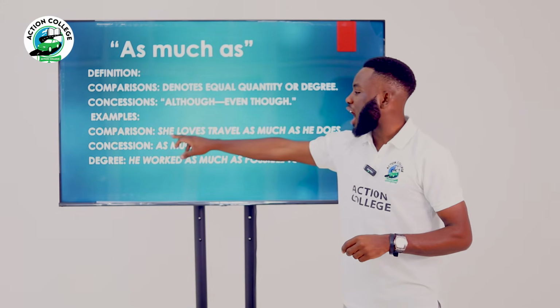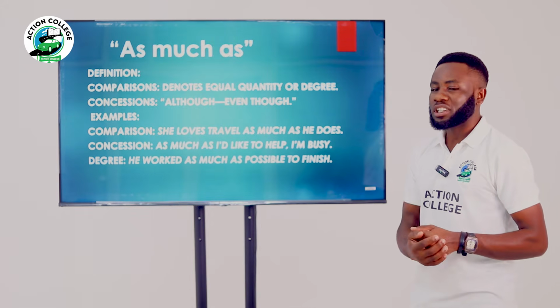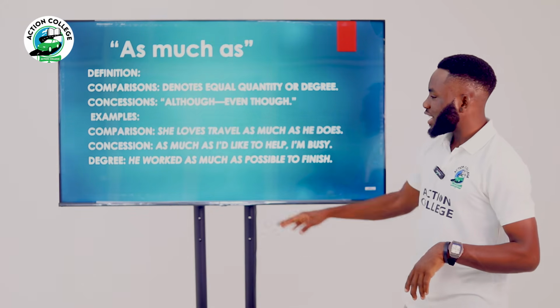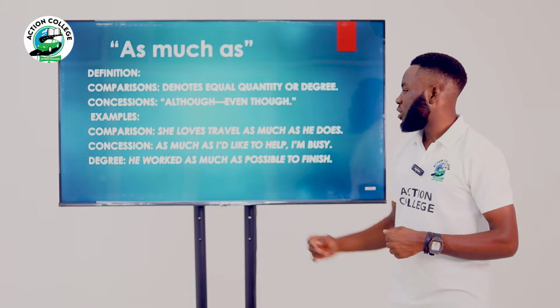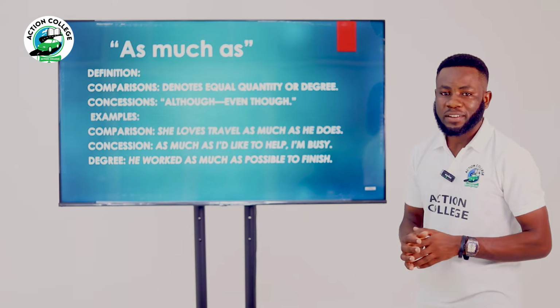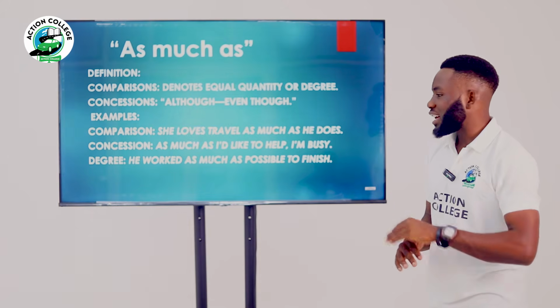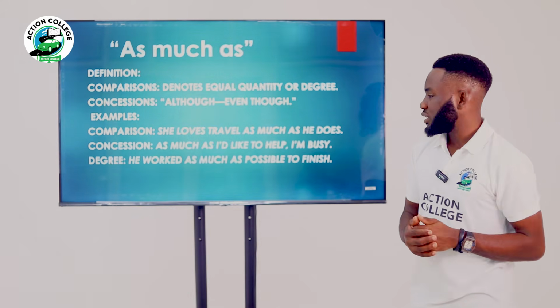You can see here we have she, which stands for a girl, and he, which stands for a boy. This means that the girl travels as the boy does, at the same extent, at the same degree. That's how they both travel.